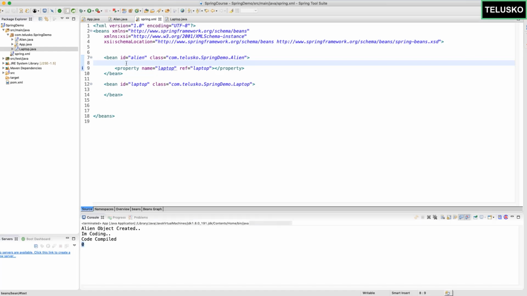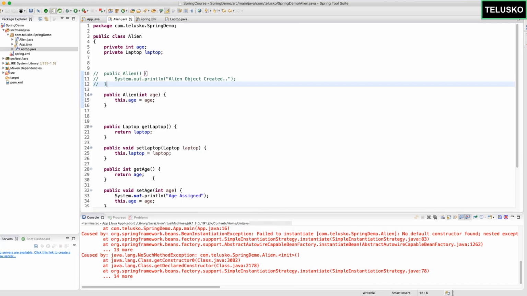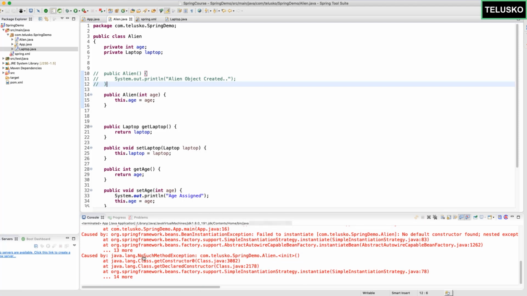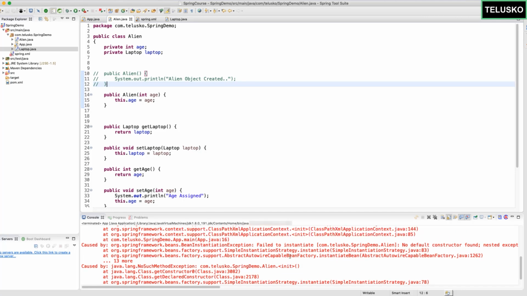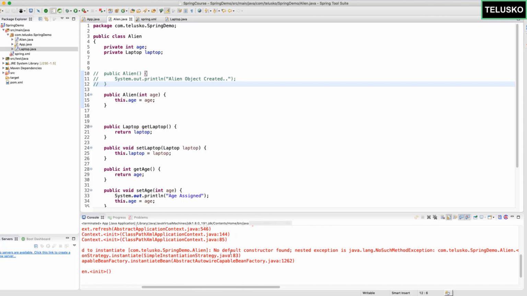The way you can pass a value here is with the help of a tag, which is constructor-arg. But even before doing that, let me remove this default constructor. Can you see that we have a default constructor as well? For the time being, I will simply comment it, save, and relaunch the application. This time you can see we got an exception. It says no such method exception. We are not able to find Alien init. It says no default constructor found.